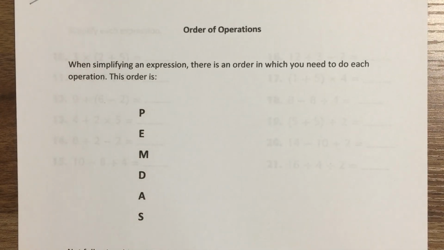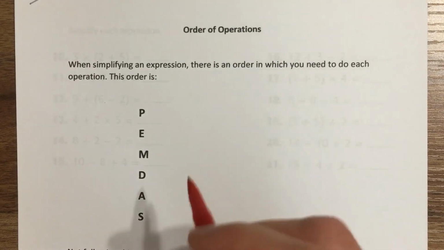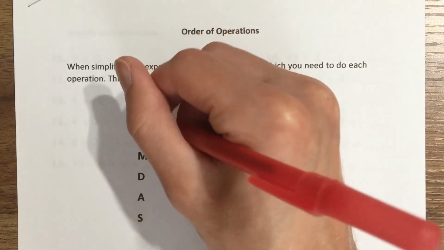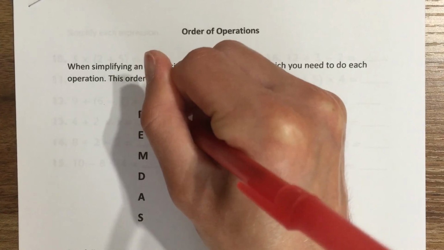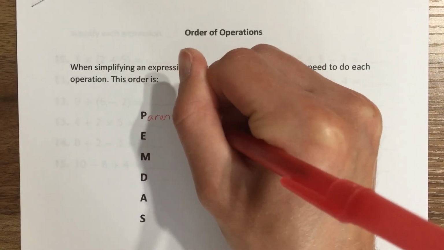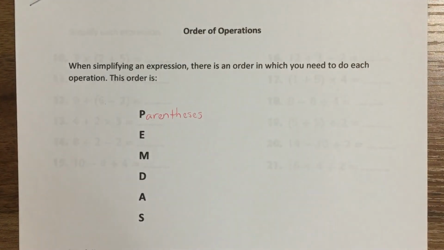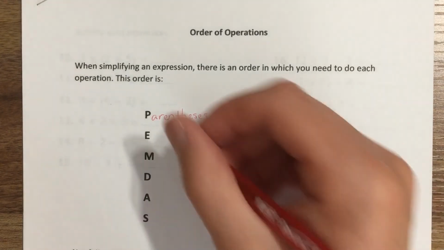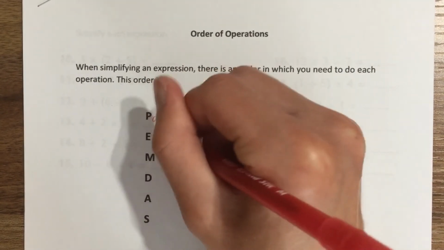PEMDAS. Maybe you've heard of it before, maybe you haven't, but this is the specific order. The P stands for parentheses. X, exponents.